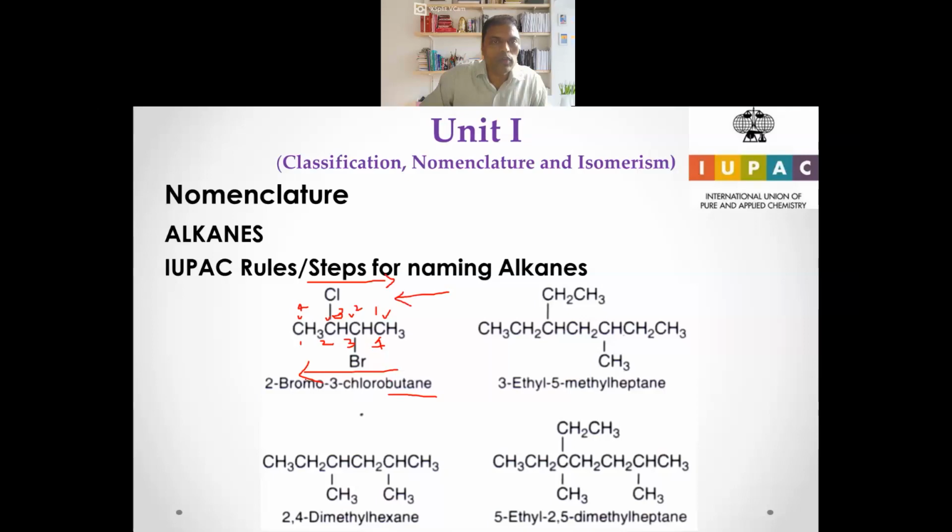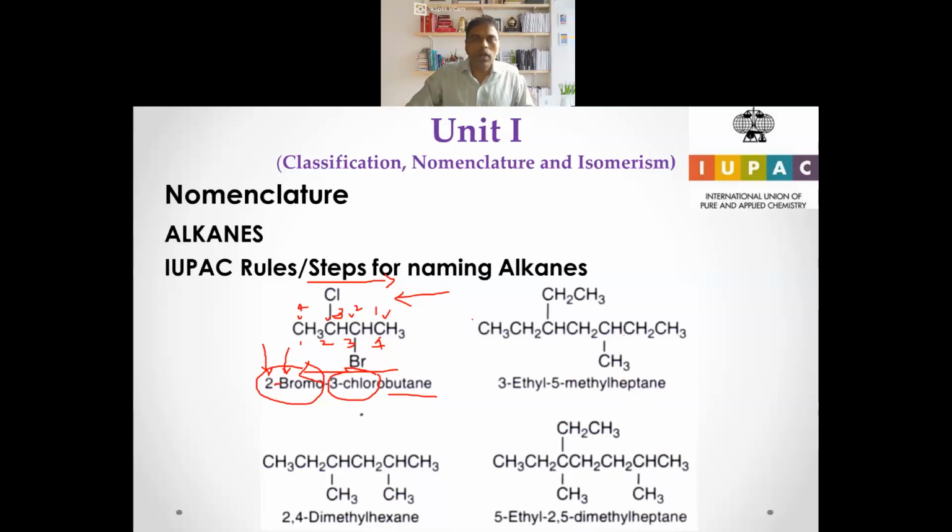So it is going to be 2-bromo. The bromo group is attached at the second position, 2-bromo, and the chloro group is attached at the third position, 3-chloro butane, right? And between number and letters you have to put the hyphen. So it is 2-bromo-3-chlorobutane.